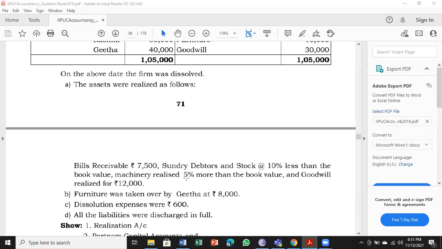Machinery realized 5% more than the book value. So we have to add 5% to the balance sheet value. That is the amount realized. Then goodwill realized rupees 12,000.